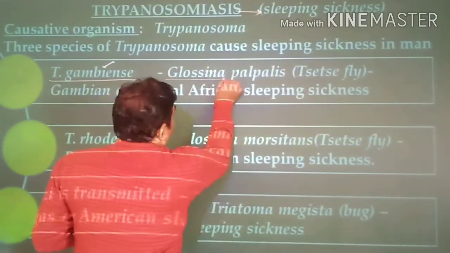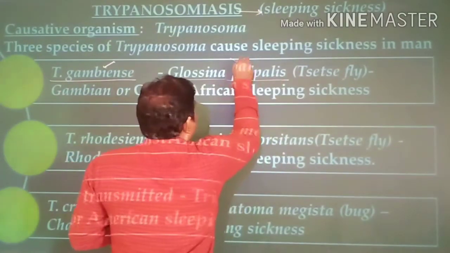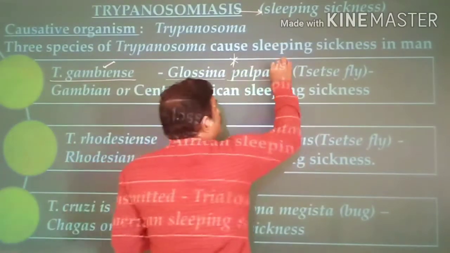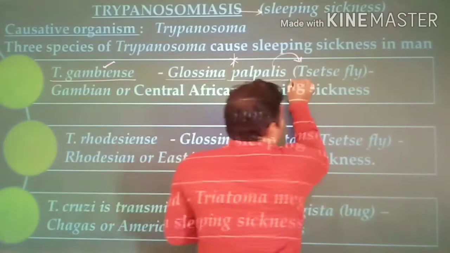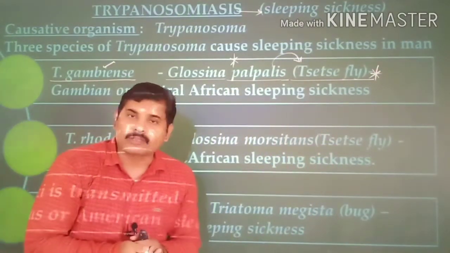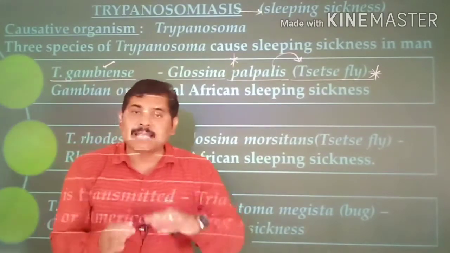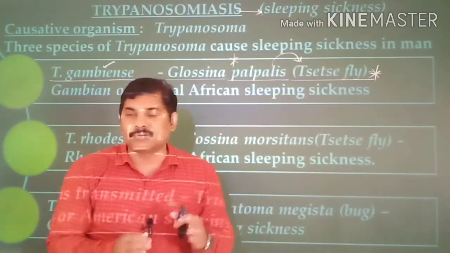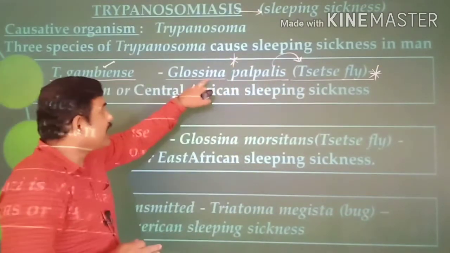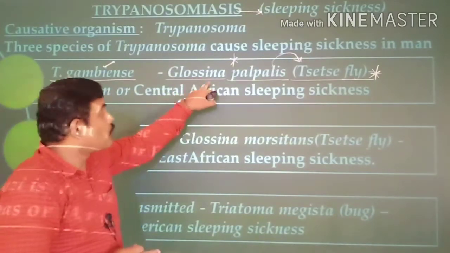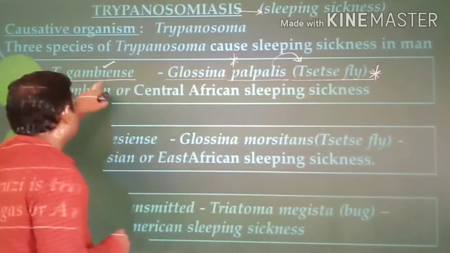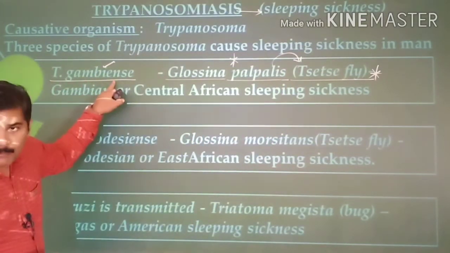See this Glossina palpalis. It is an important point for the medical entrance examination. The common name of this one is tsetse fly, which is a very important part. So it acts like a vector. You know very well that a vector is an organism which helps in transmission of a disease from an infected person to a healthy person. Here the scientific name of the tsetse is Glossina palpalis, and it acts as the vector for the species Trypanosoma gambiense.